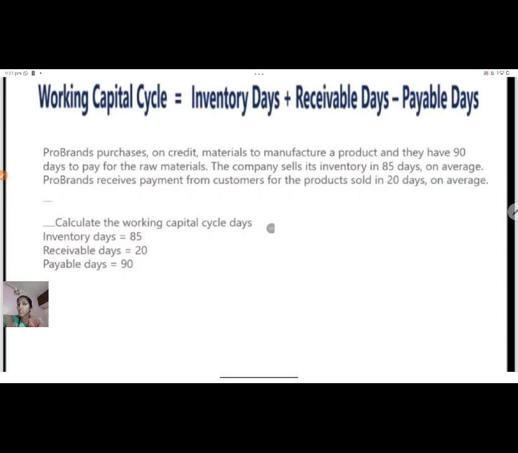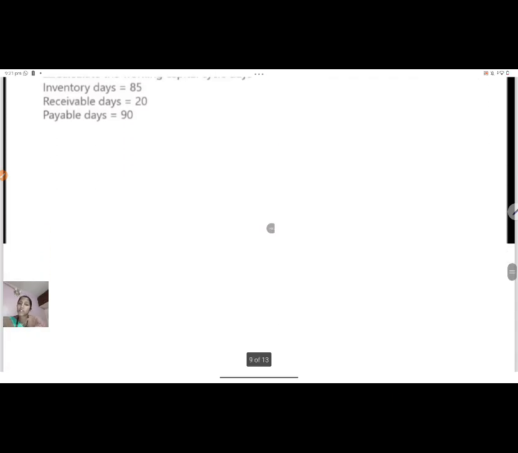you have taken. It is given, it is 85 days. That is the raw material conversion from the actual raw material to the finished products, how many days you have taken, is 85. After sales, the number of days you have given to your debtors, that is 20 days. And what is your payable, that is 90 days. So obviously, as the above equation suggests, 85 plus 20 days minus 90 days will be your operating cycle.